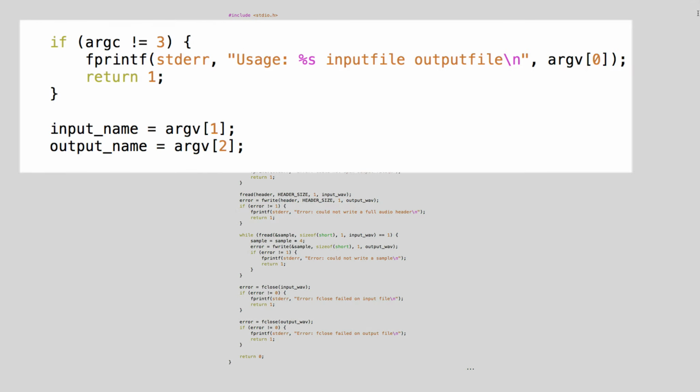Command line arguments are useful when writing file processing programs, since they allow the user to specify the files that will be processed. Our program will take two command line arguments. The first will be the existing WAV file to read, and the second will be the name of the new WAV file to write. If the user fails to supply enough parameters, or supplies too many, then we remind the user of the correct way to call this program.